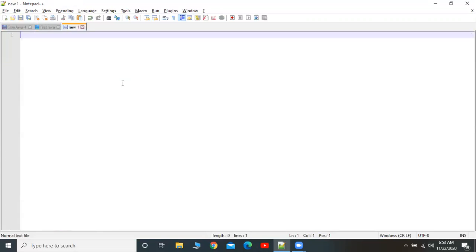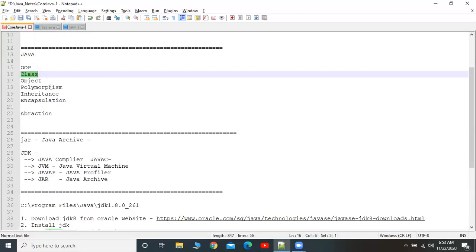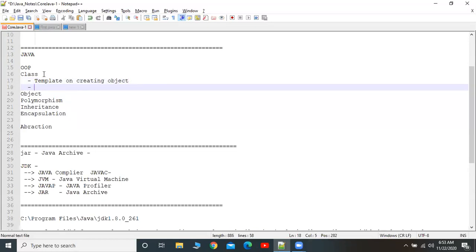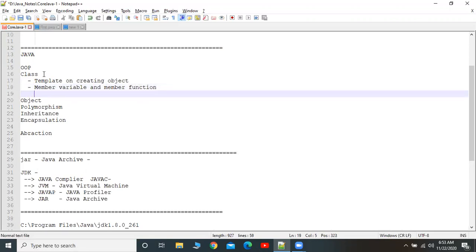We can say class is a template for creating an object, and the second thing is it contains member variables and member functions. Again, these member variables are divided into several types.